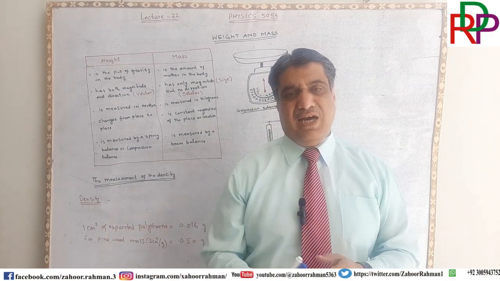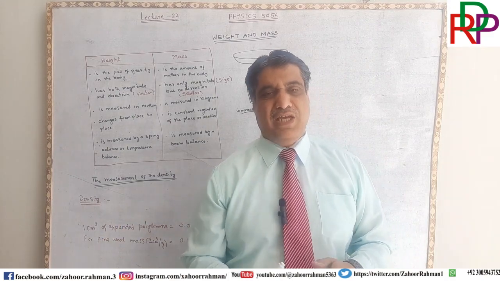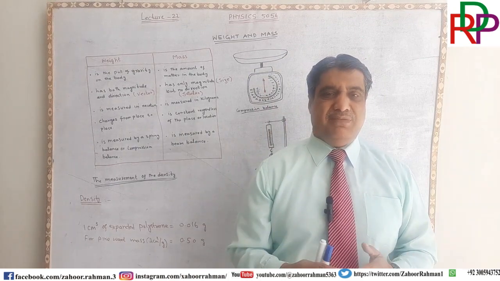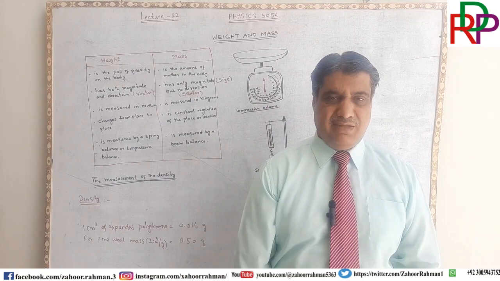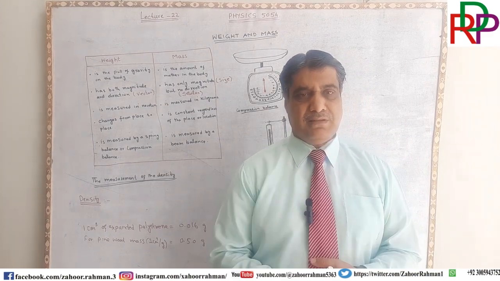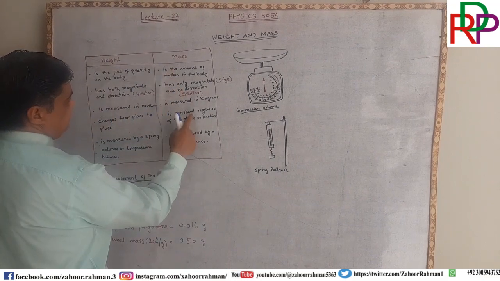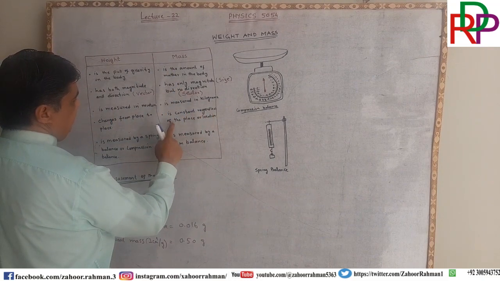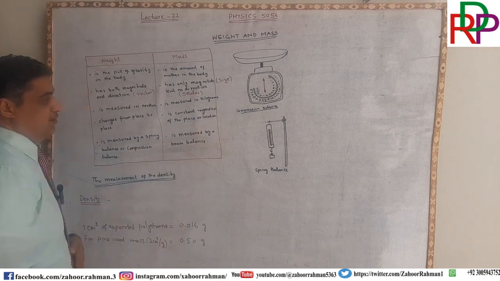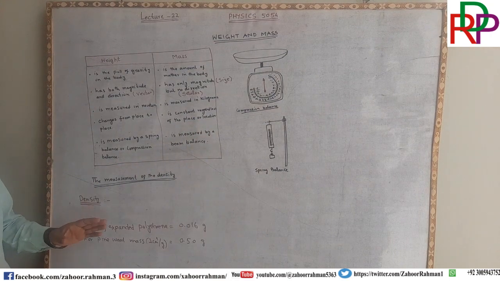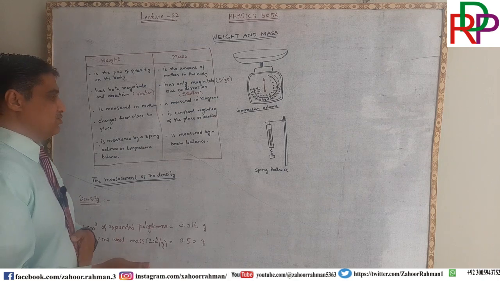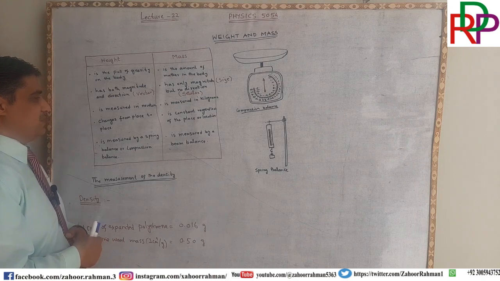Similarly, if you are on the north pole, you will have another weight. So it means weight is changing from place to place. While in the case of mass, mass is constant regardless of the place or location. Mass will remain constant. It means that mass will not change. If you are on the earth or you are on the moon, everywhere the mass will be the same.